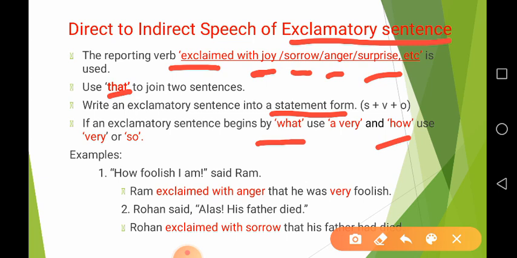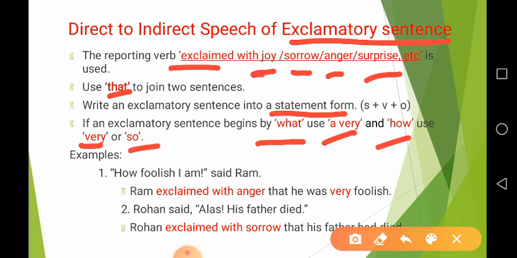But when we change an exclamatory sentence into an assertive, instead of what we write a very, and instead of how we write very or so.